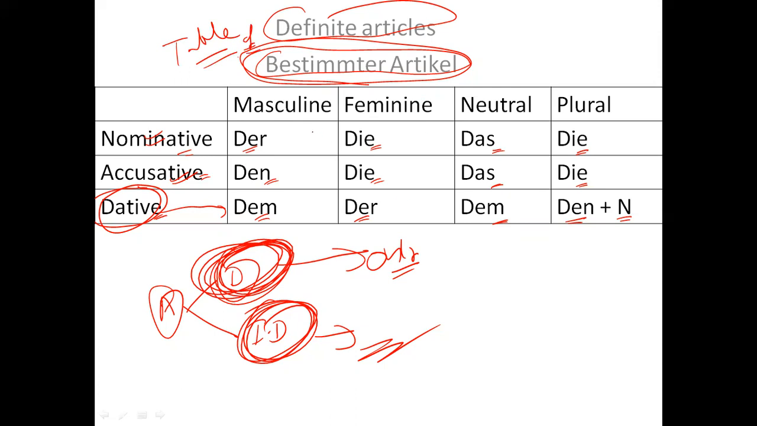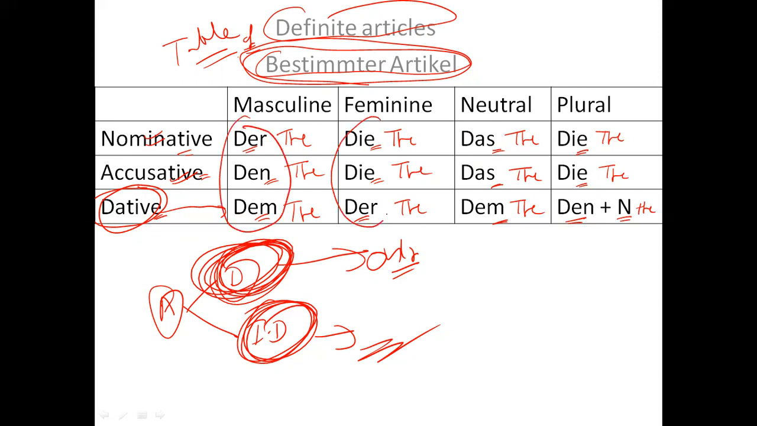That means if I talk about English, all the words in this table give you the same meaning. What does der mean? The. What does die mean? The. What does das mean? The. And die also means the. What does den mean? The. Dem the, der the, dem the, den plus n the. So all the words in this table give you the same meaning.